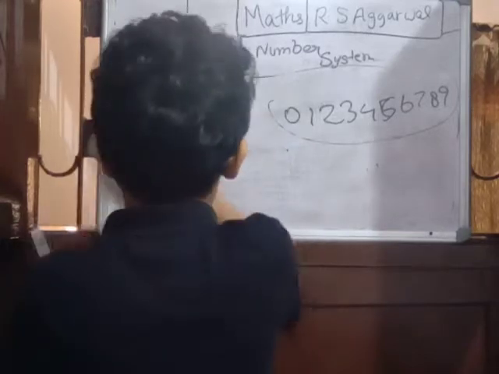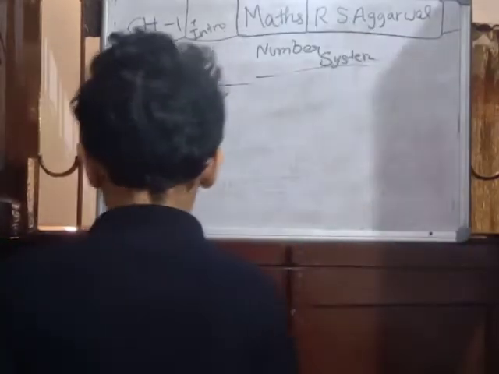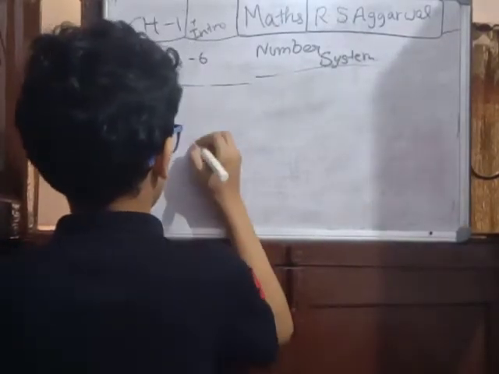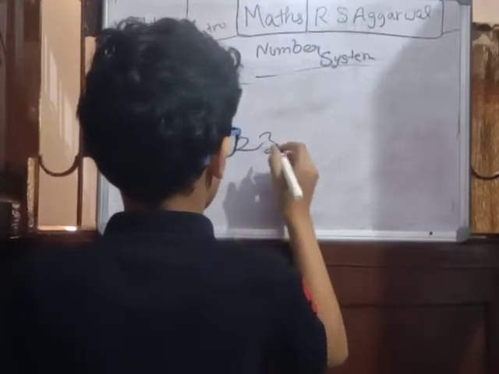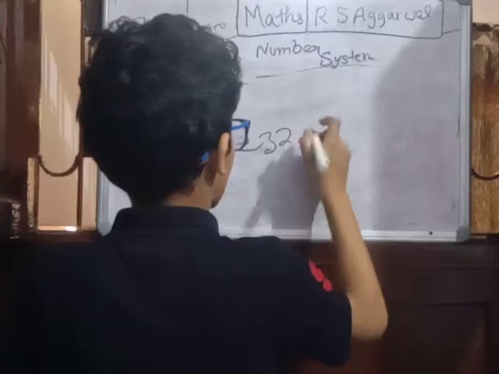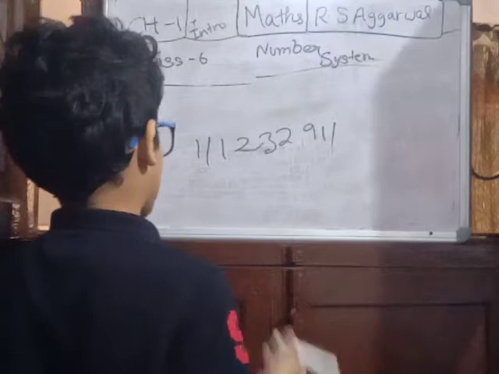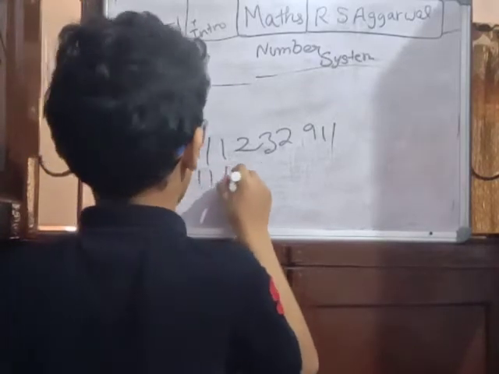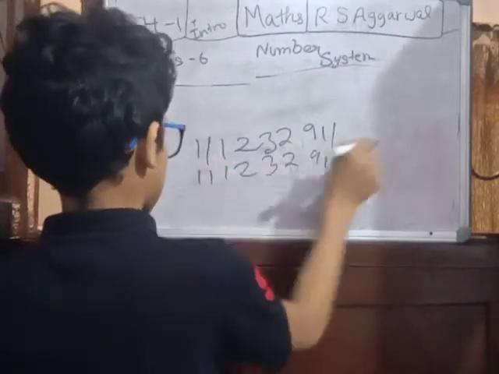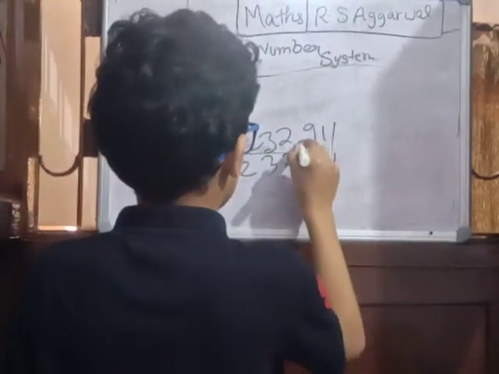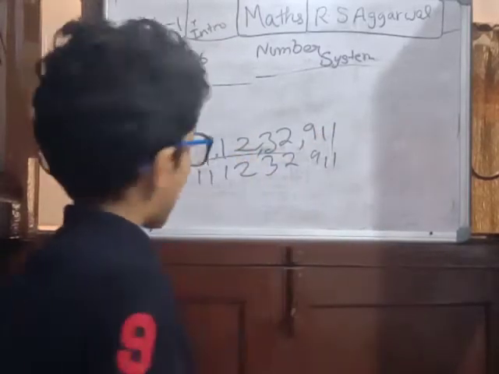So I'm just erasing all this. For instance, I have written, and finally 911. So I'm going to just repeat this number once again, 111,232,911. If we write this number in the Hindu Arabic system, we will have three numbers in a period, then two numbers in a period, then again two numbers in a period, and further.